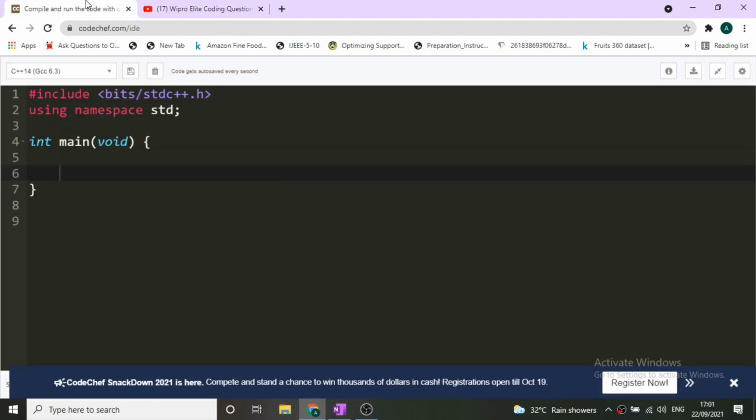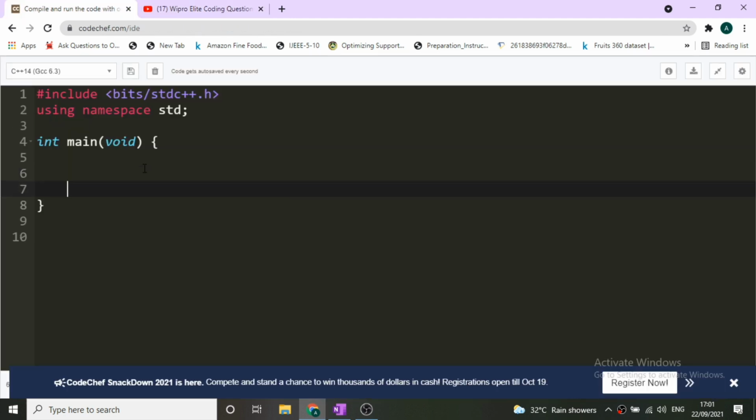Now the things will be more clear when we start writing the code for this. First of all, we have to take the string as input. As we know, in a string there will be multiple words that are space separated. So first of all, let's define string str. Then we have to take a string that contains spaces also, so we cannot simply write cin >> str in C++. For this we have to use a special function, that is getline, cin comma str. So this is how we will take a string that contains spaces in it. I hope this thing is clear to you.